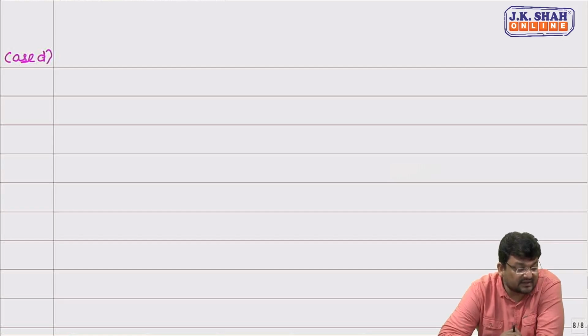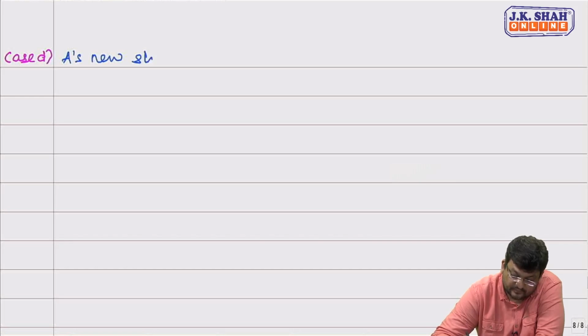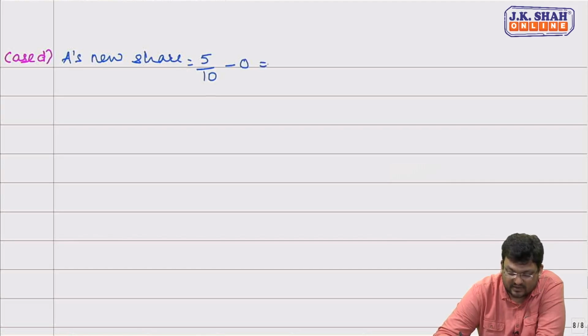So A's new share. What was his old share? Sorry, A's old share was 5 by 10. And A is neither sacrificing nor gaining. His new share will remain as 5 by 10.